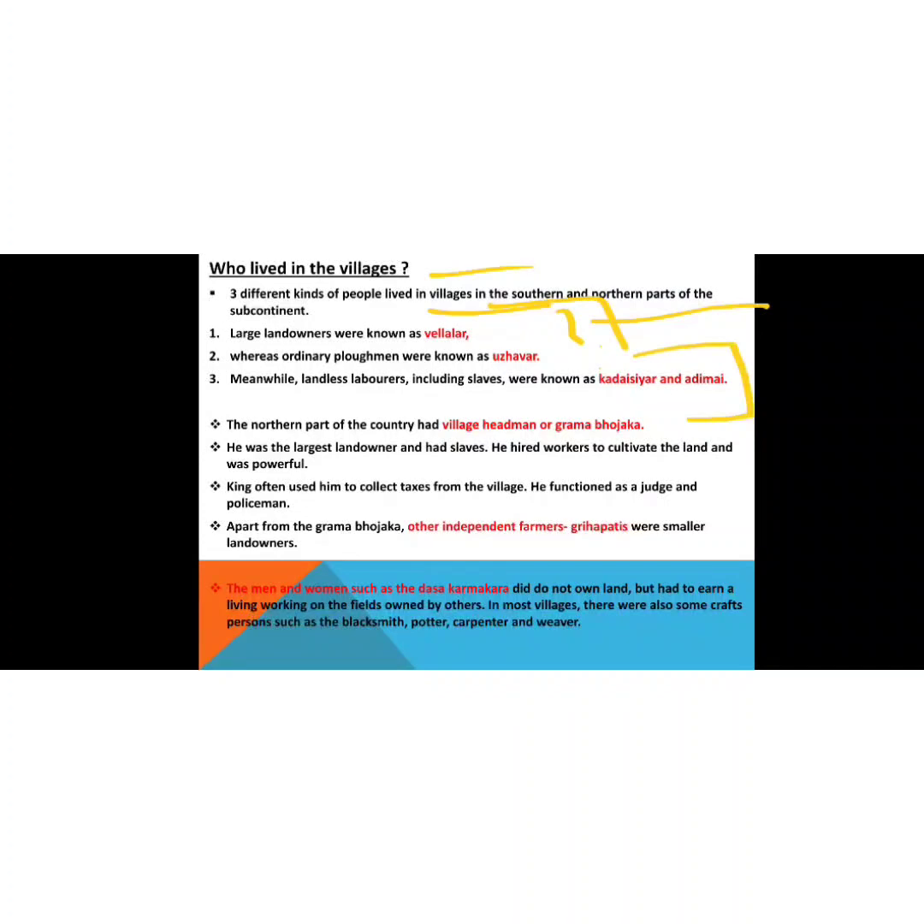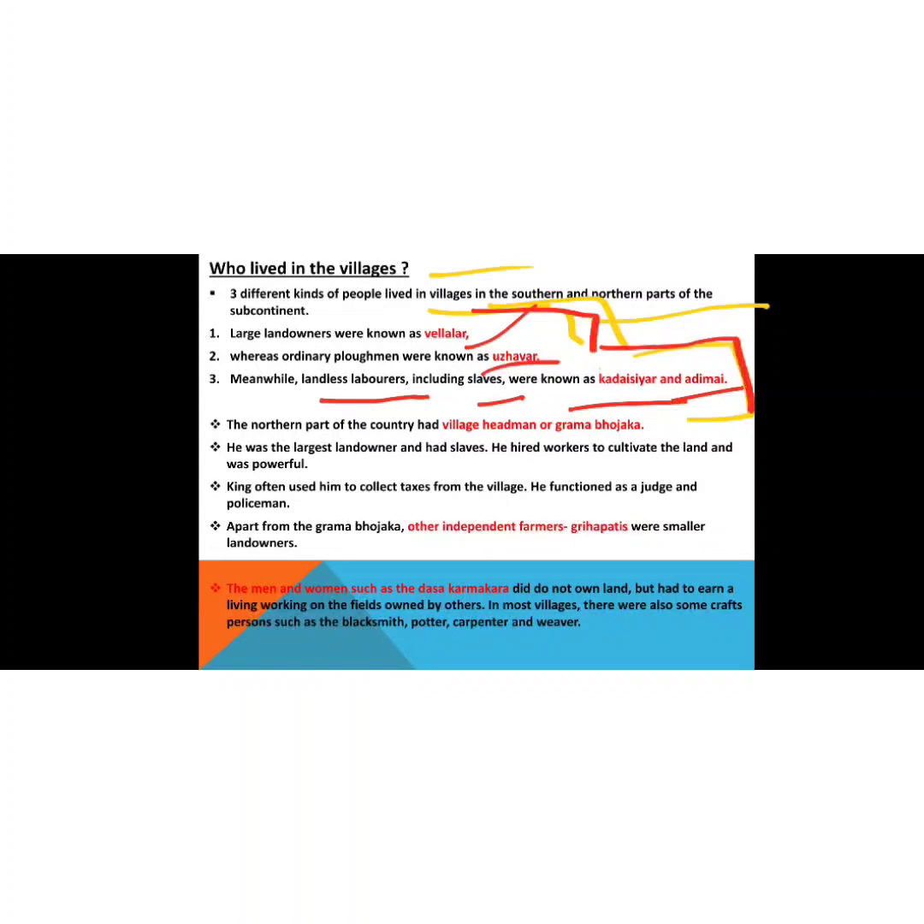The large landowners, who were known as Vellalar. The second, ordinary ploughmen, were known as Uzhavar. And the third, the landless laborers, including slaves, were known as Kadaisiyar, or we can say Adimai. So these were the three types of people who lived in the villages of the southern part, or we can say the Tamil part.